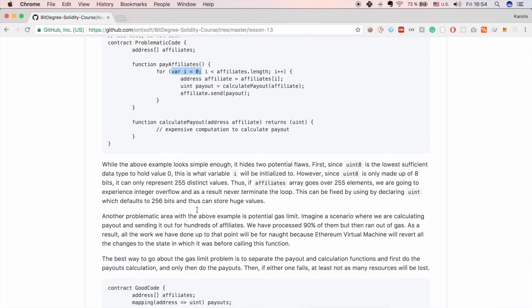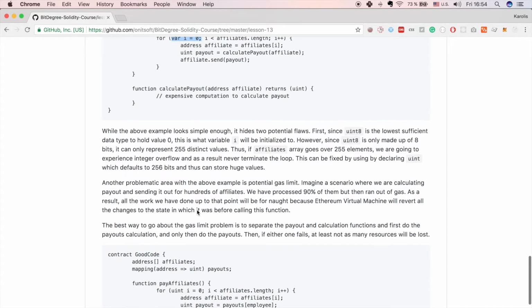Another problematic area with the above example is the potential gas limit. Imagine a scenario where we are calculating payout and sending it out for hundreds of affiliates. We have processed 90% of them, but then ran out of gas. As a result, all the work we have done up to that point will be for naught, because the Ethereum virtual machine will revert all the changes to the state in which it was before calling this function.